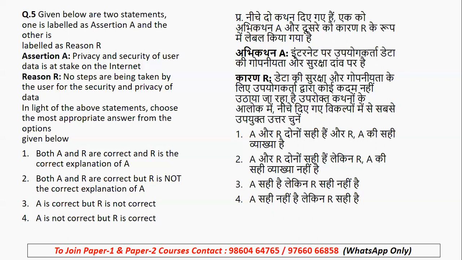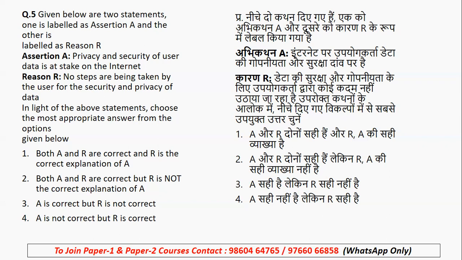The reason: no steps are being taken by the user for the security and privacy of the data. So whether the assertion is right, the reason is right, and the explanation is right, whether one is true and the other false, or vice versa, without the correct explanation.